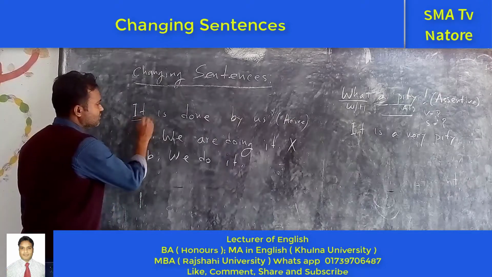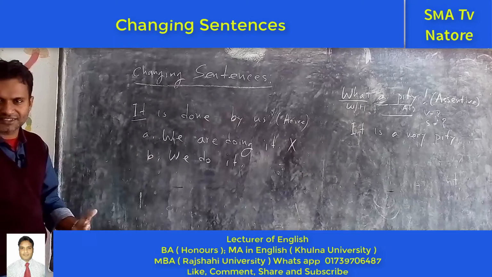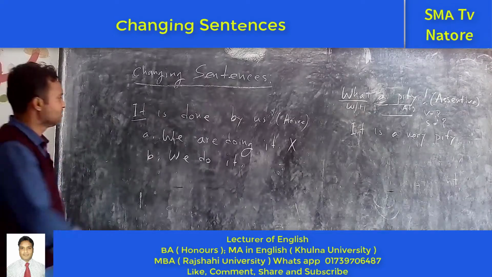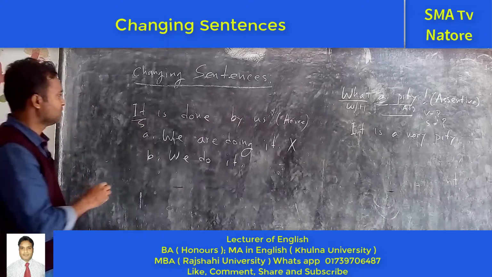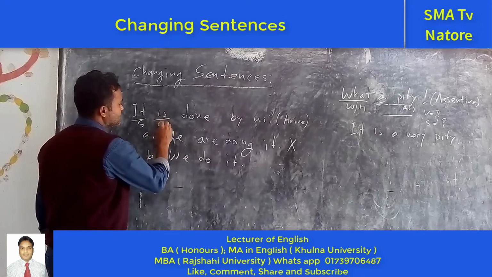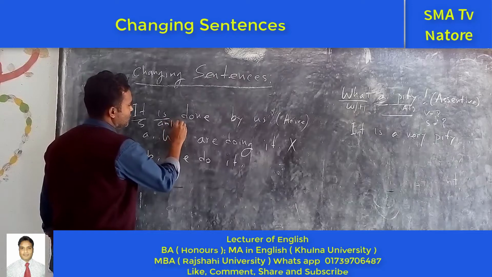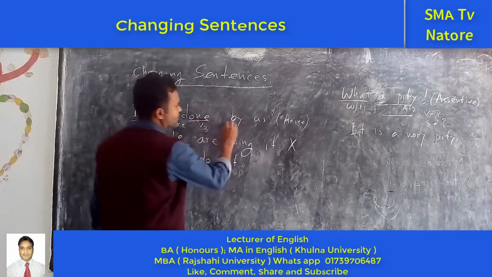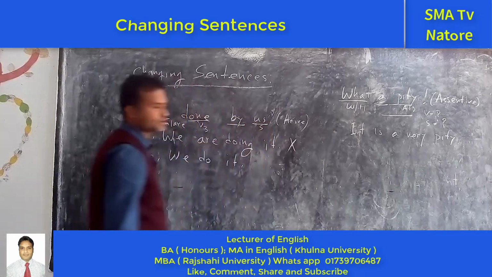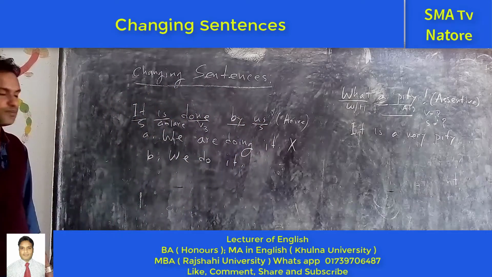At first we have to find out the structure. Analyze the structure. So what is the name of this passive voice structure? Subject, next is am, is, or are, next is the past participle form of the verb, next is by, next is subject. But why?